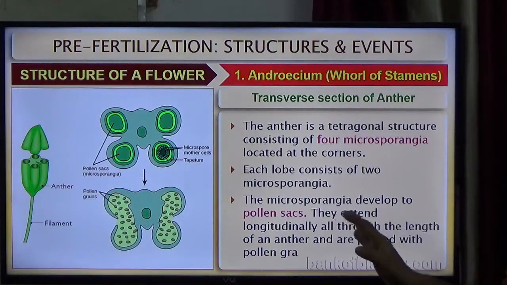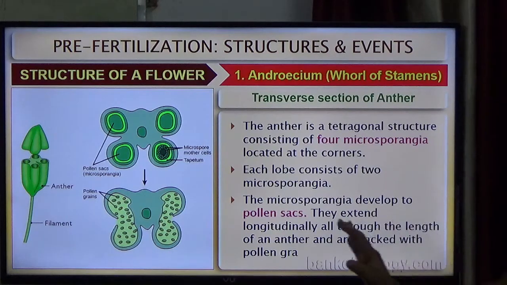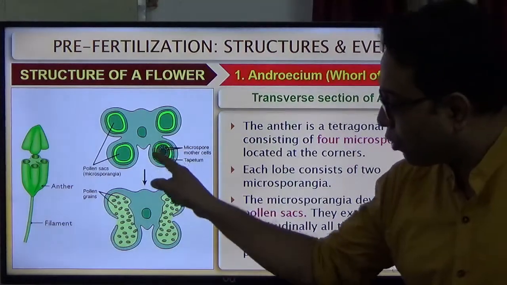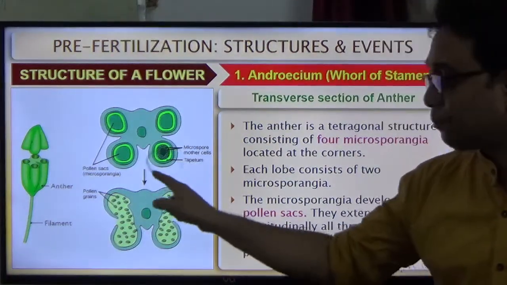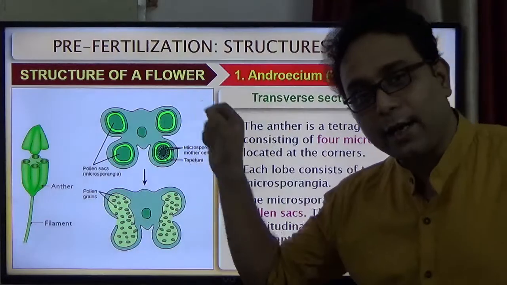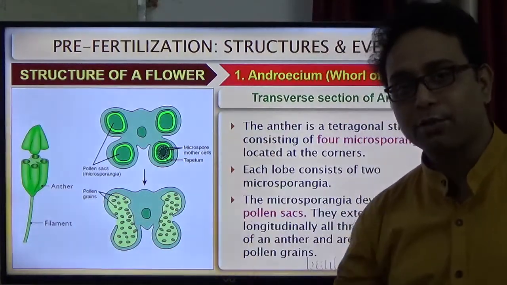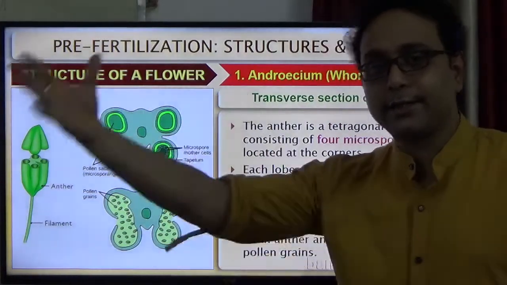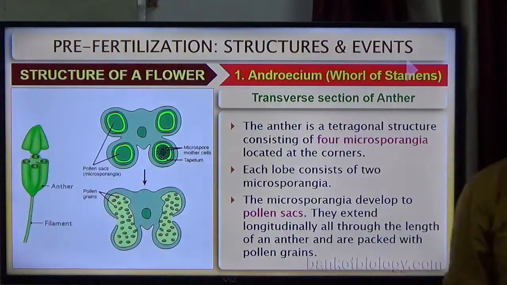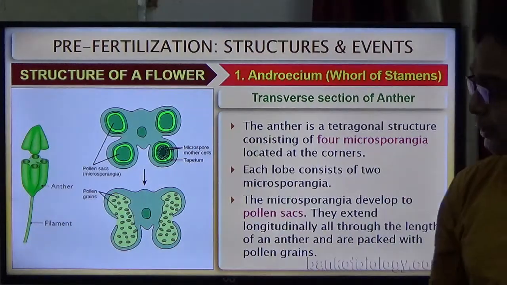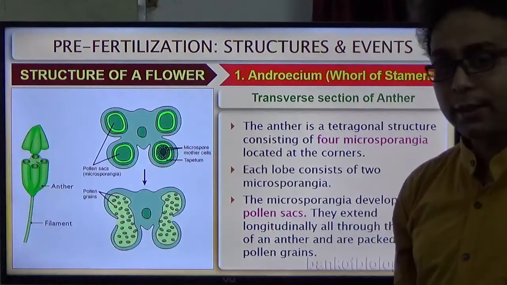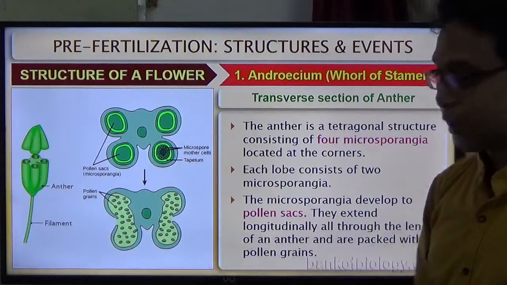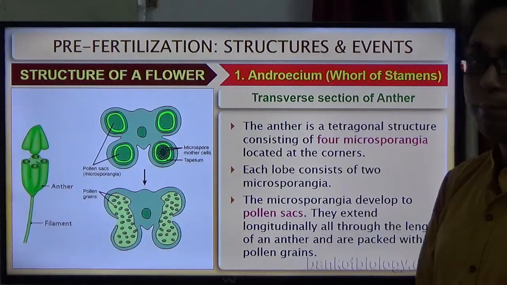They extend longitudinally all through the length of the anther and are packed with pollen grains. Here, you know, this is the structure of the pollen sac. It contains the pollen grains. When they mature, they dehisce or break down the structure and release the pollen grains. So this is the most important part: the structure of the anther has two lobes, and at each corner there is a microsporangium, which we also call the pollen sac.